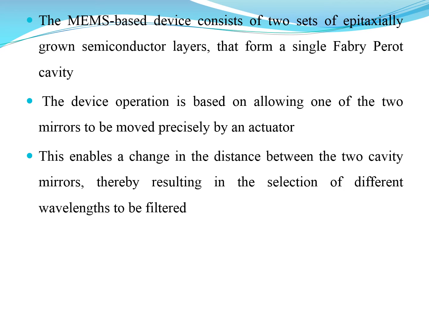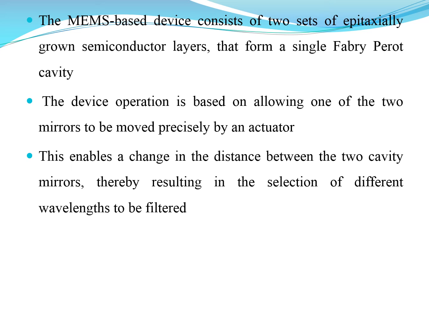The MEMS-based device consists of two sets of epitaxially grown semiconductor layers that form a single Fabry-Perot cavity. This is what we have considered in the previous concept. The same thing is used here, the MEMS-based device. The device operation is based on allowing one of the two mirrors to be moved precisely by an actuator.